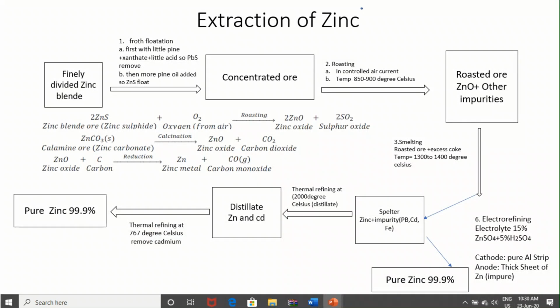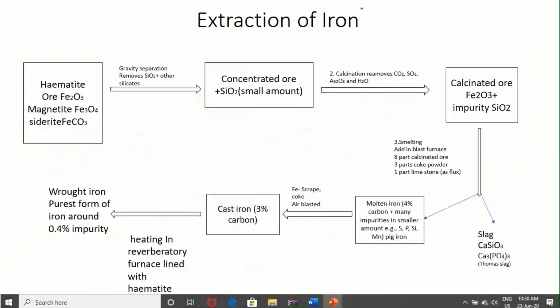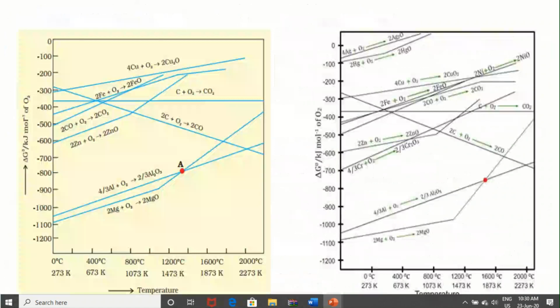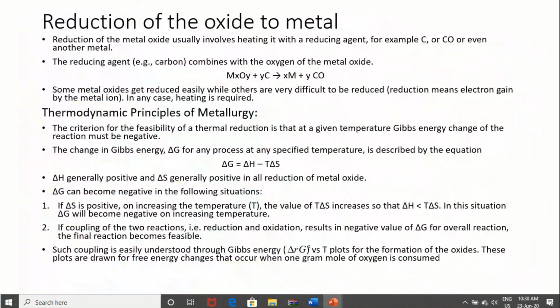Right? So remember all those processes, and this is a very important part for reduction of oxide to metal. Thank you for today.